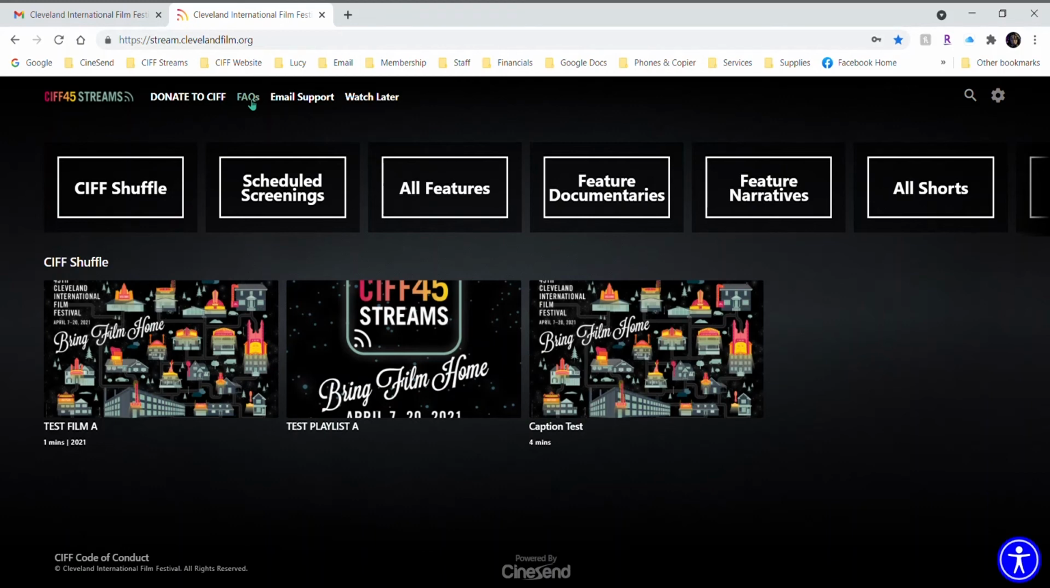We've done a pretty comprehensive guide on our FAQs to assist with the transition to an entirely online festival. If you need to email our support team, you can click here.